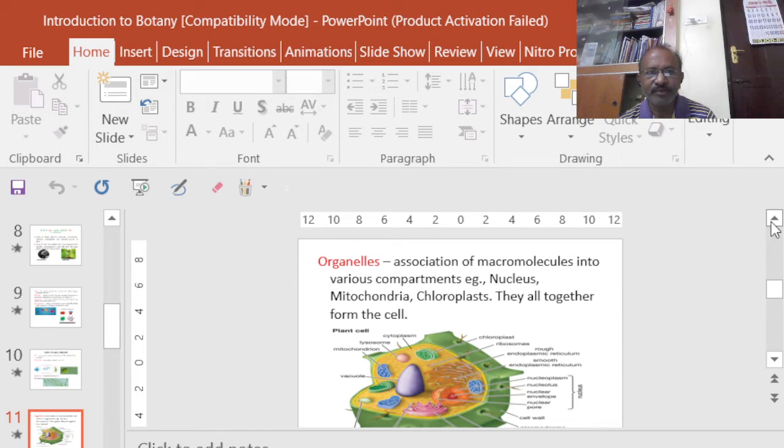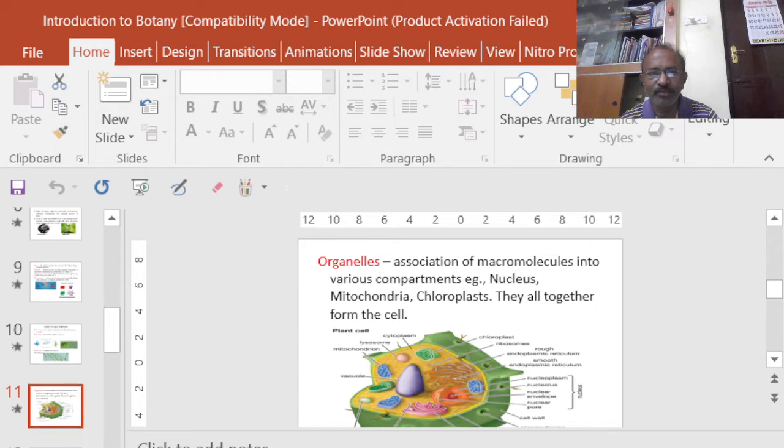For example, nucleus is one organelle, mitochondria is another, then chloroplast, endoplasmic reticulum, vacuoles, and so on. They all together form a cell. Each and every organelle plays an important role in the construction of a particular cell. So structures like nucleus, mitochondria, and chloroplast are basically known as organelles.